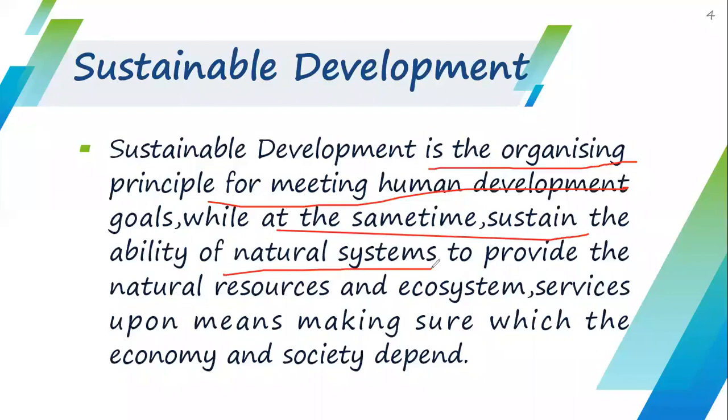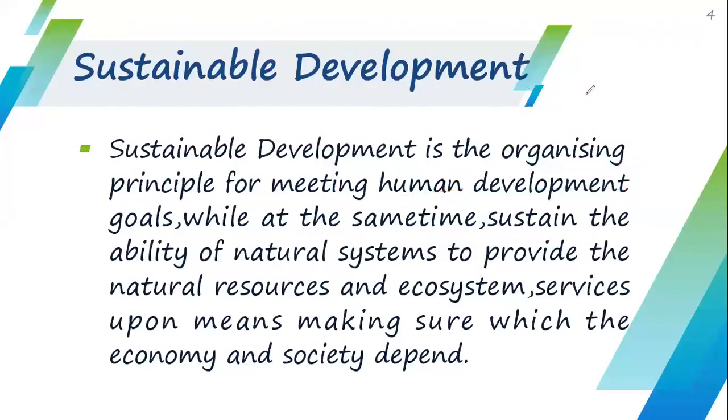If we are using the natural resources, it should be within a limit. We should not waste the natural resources, as we are doing right now. We are wasting water, we are wasting energy, we are causing pollution everywhere. There is no proper waste disposal system. So we are ruining the natural resources, and in this way they are not available for our future generation. What we are trying to say is that with the help of sustainable development, the natural resources will also be available for the future generation.